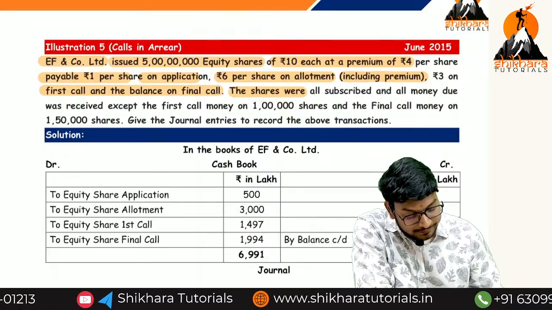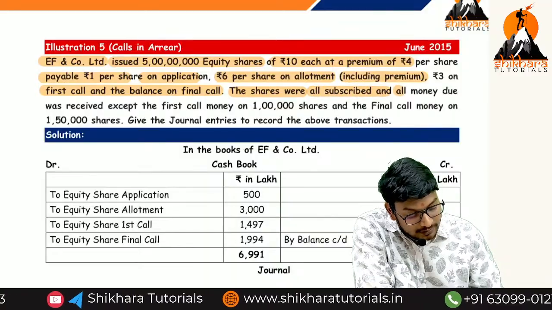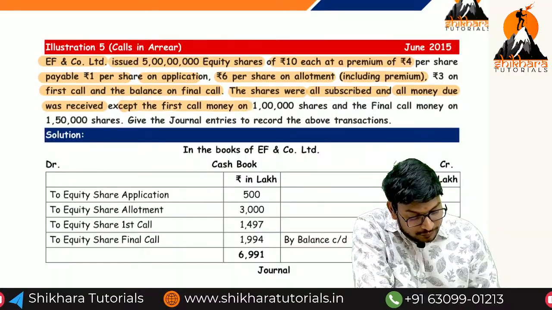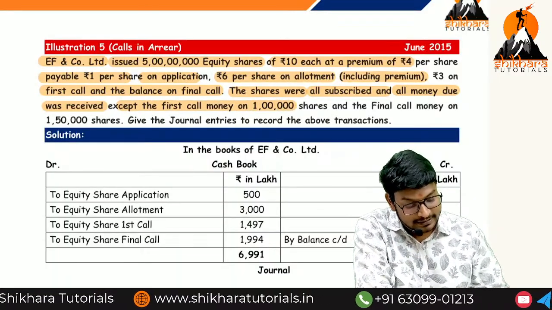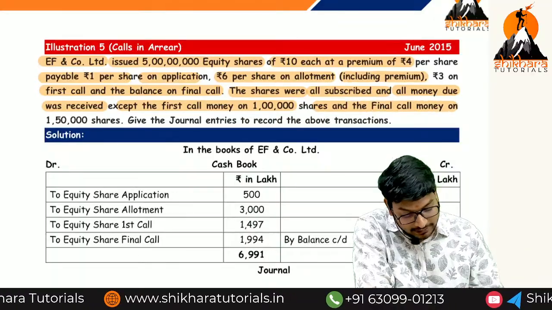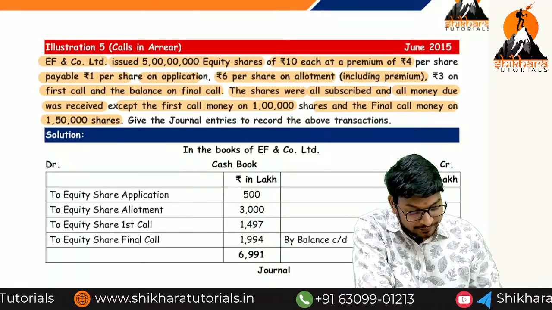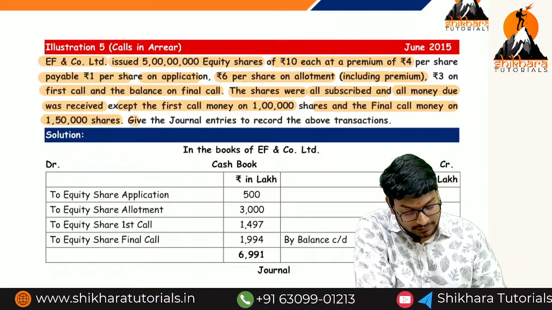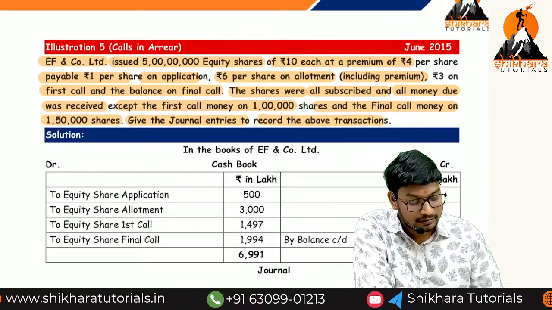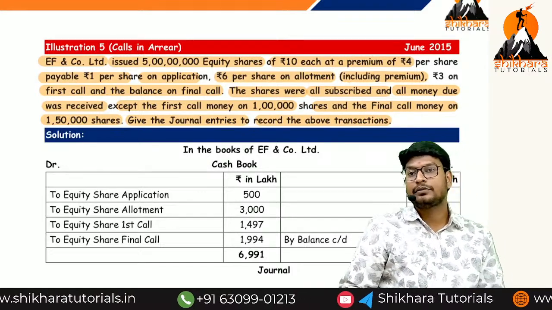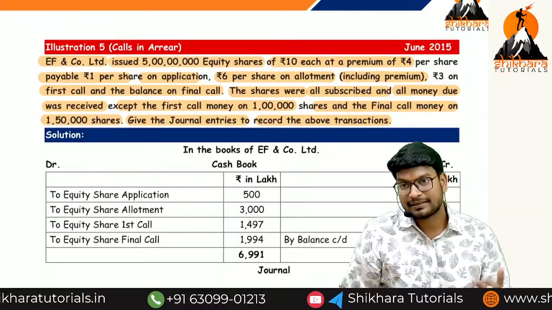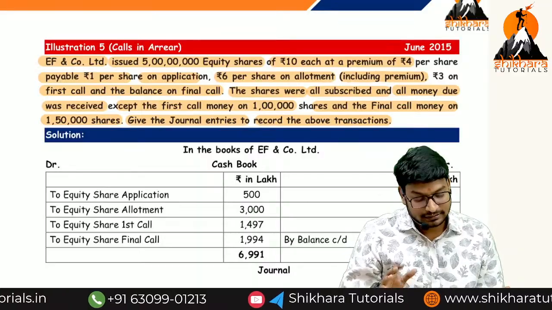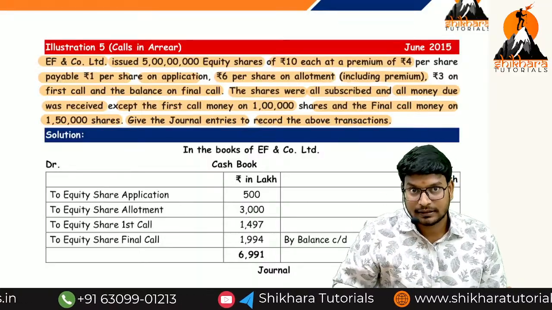The shares were all subscribed and all money due was received except first call money on 1 lakh shares and final call money on 1 lakh 50 shares, which were not received. So remaining all the amount we have received. So give the journal entries to record the above transactions. Simple na? Directly we can pass the final call and the first call entries. So it is sufficient. The remaining entries we have passed in the previous question.